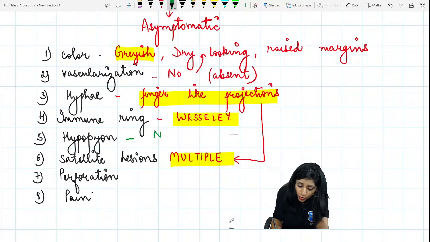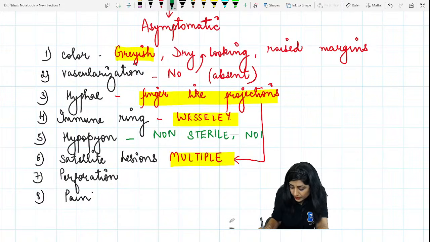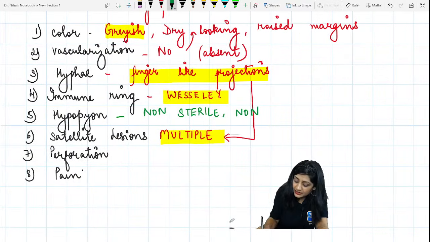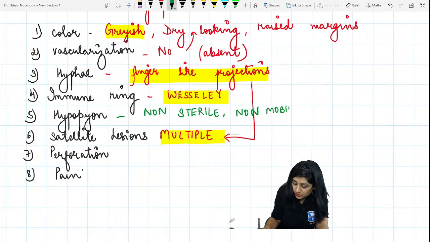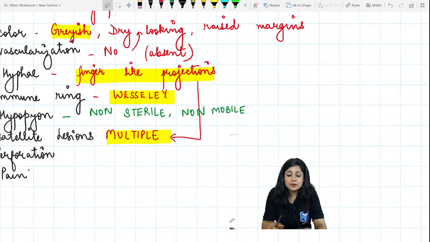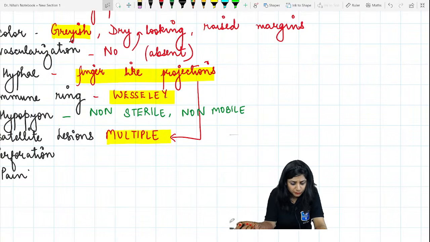What are the characteristics of the hypopyon? Hypopyon is non-sterile. Why is it non-sterile, anybody? And non-mobile. Hypopyon is non-sterile and non-mobile. Why is it non-sterile?